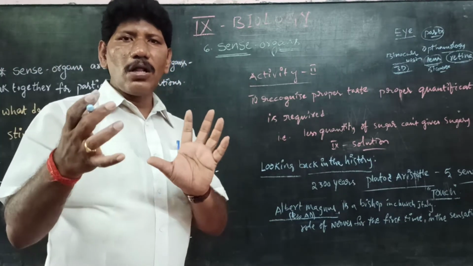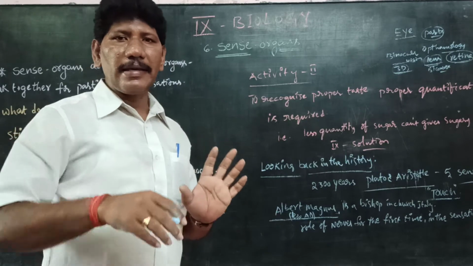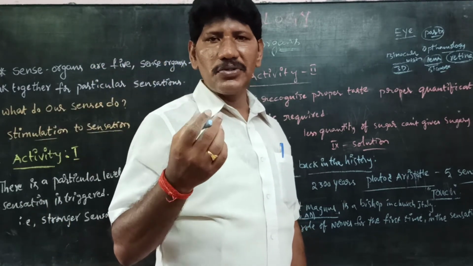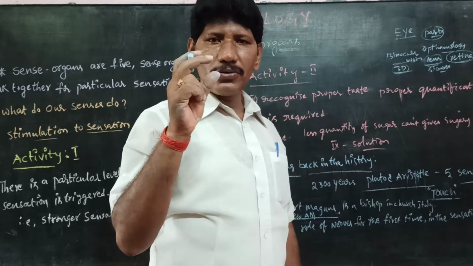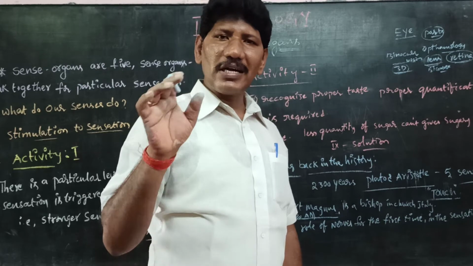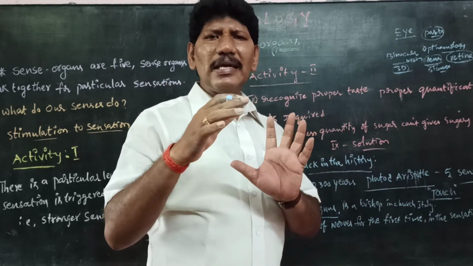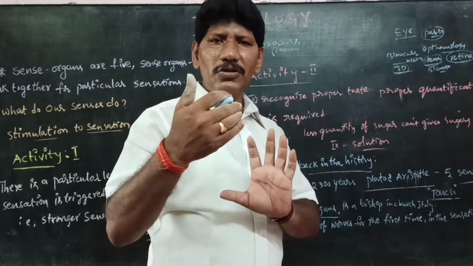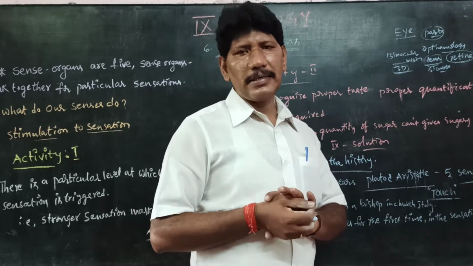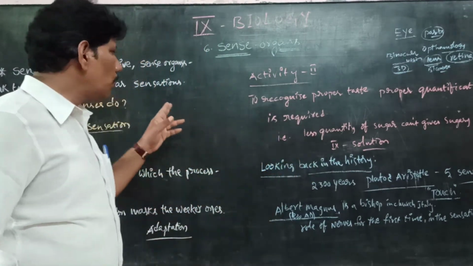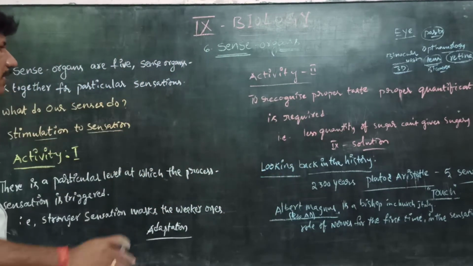For example, let us take the eye. The eye is protected by the eyelids, eyelashes and eyebrows, and we have the retina, the lenses, and apart from that the conjunctiva. So many parts are involved structurally, and mechanically they work together to make a purposeful sensation.